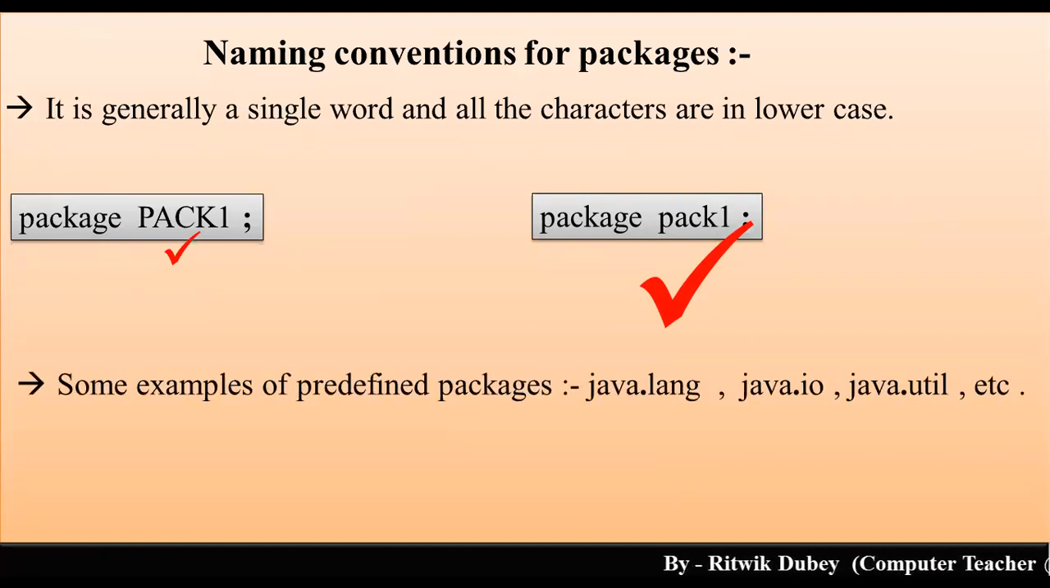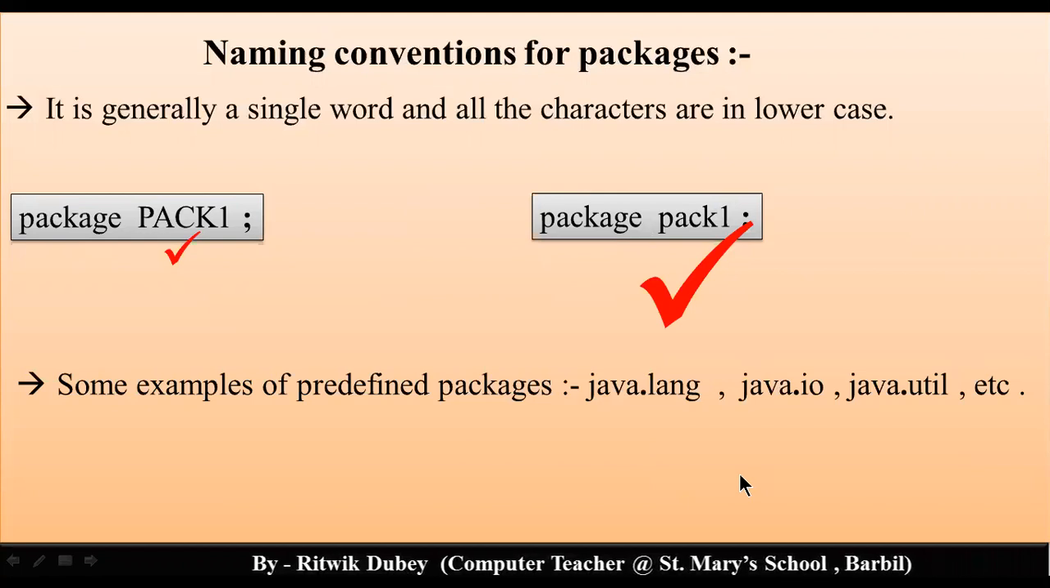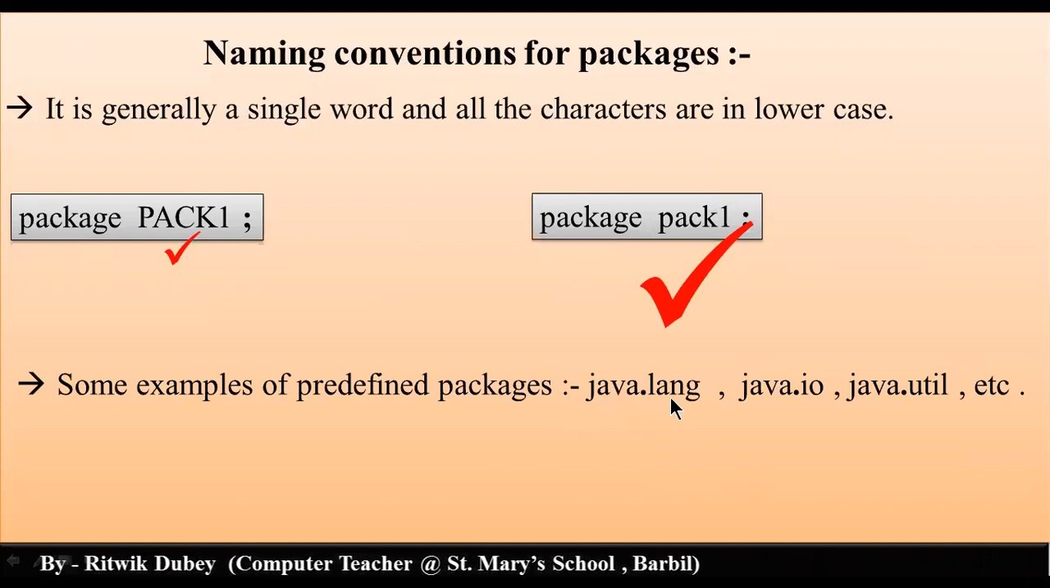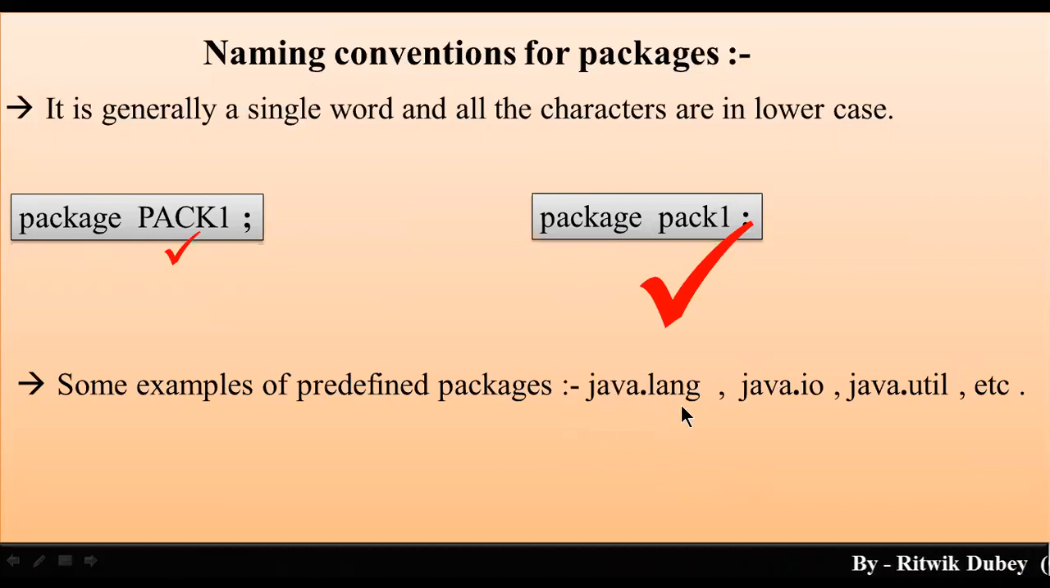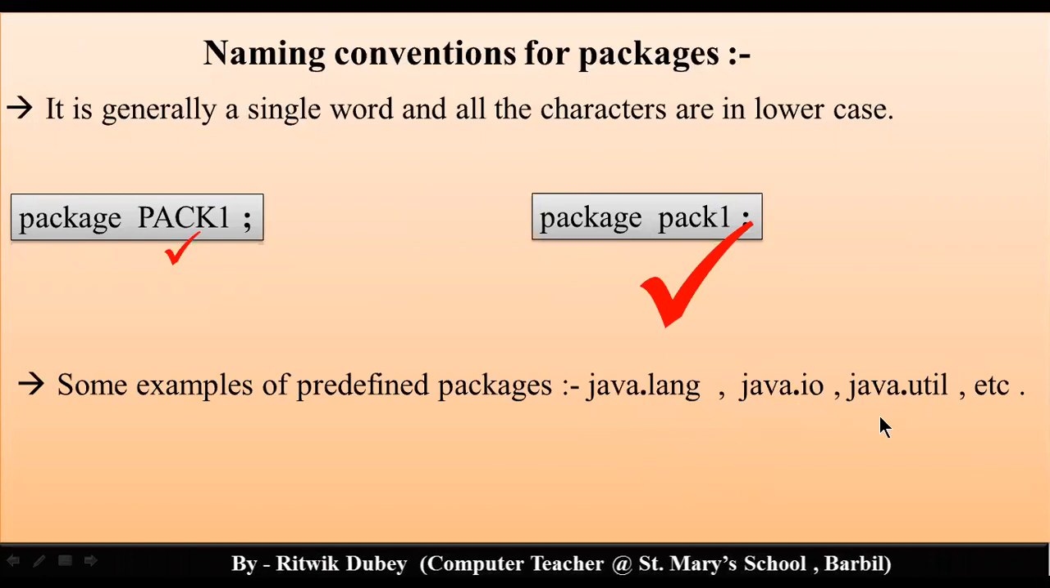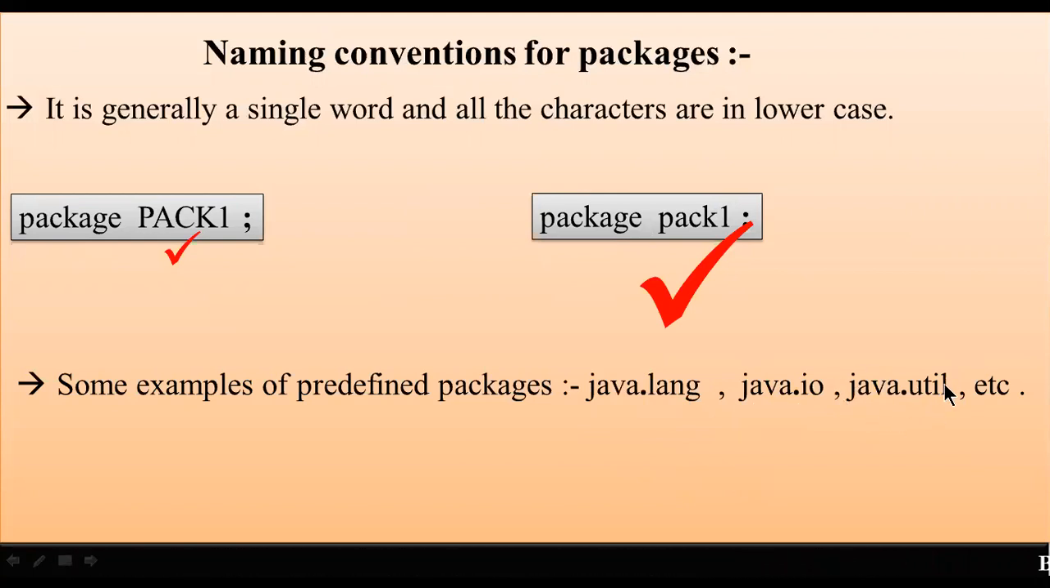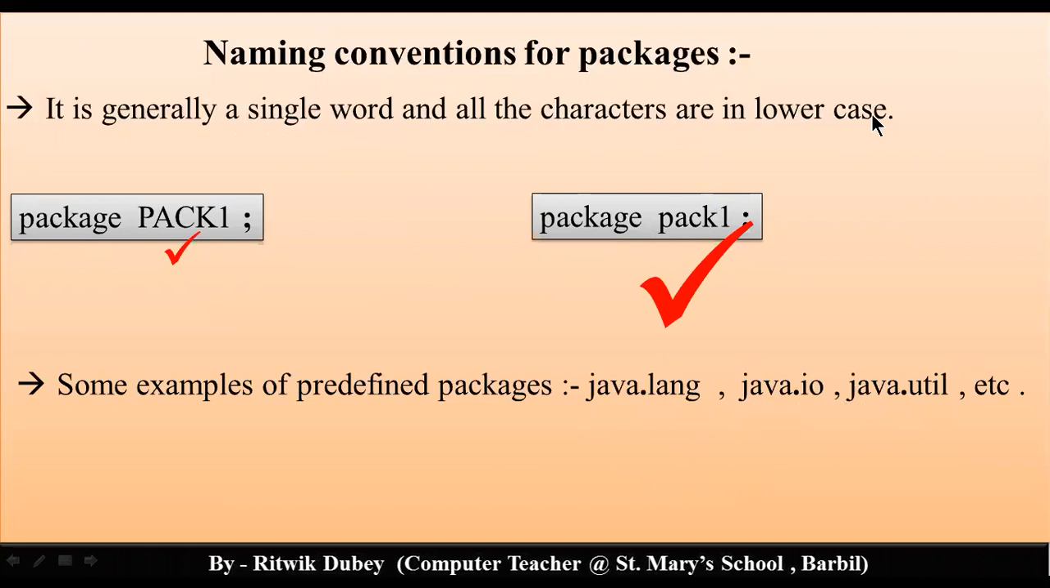Now there are some predefined packages. You can see they have also followed the same convention. Java.lang. So Java is the main package and lang is the sub package. Okay. Java.io. Java is the main package, IO is the sub package. Java.util. Java is the main package, util is the sub package. That is the reason why I wrote here: it is generally a single word, and all the characters are in lowercase.